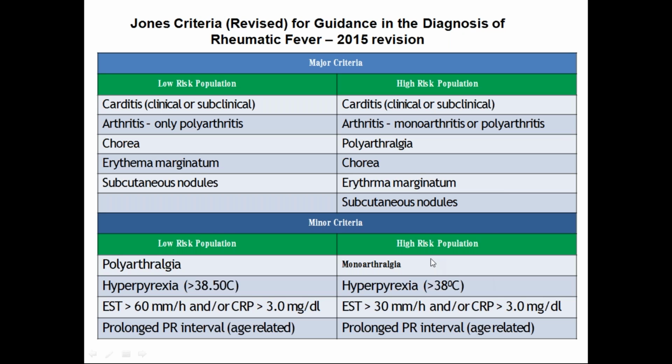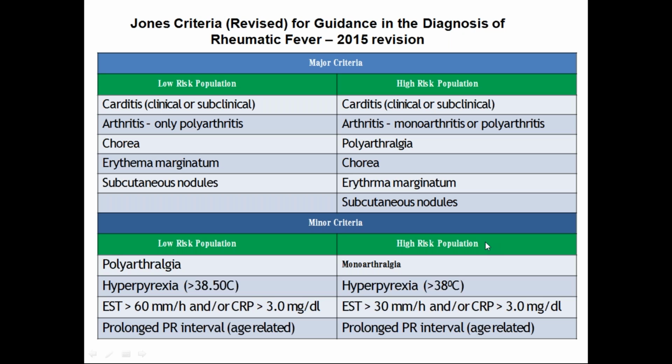Coming to your high risk population, even monoarthralgia we can consider as a minor criterion. Temperature need not be 38.5, we cut it down to 38 degrees. ESR of more than 30 and CRP of more than 3. Prolonged PR interval according to the age. This is the same. So these are the differences. One is arthritis, another is arthralgia, another is temperature, and one more thing is ESR.